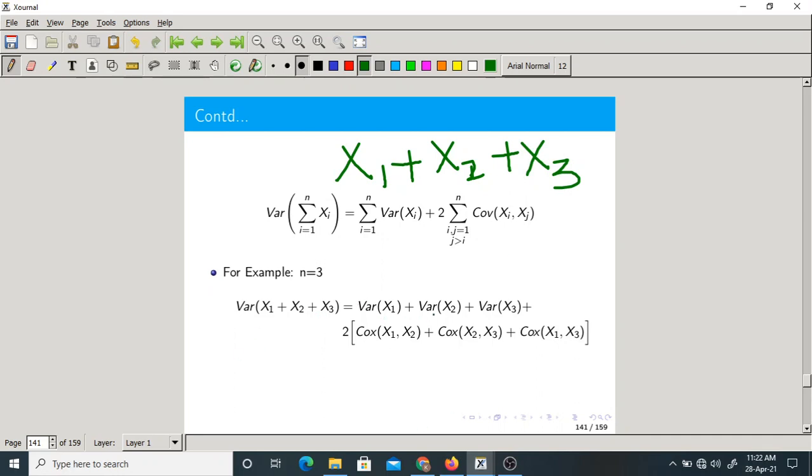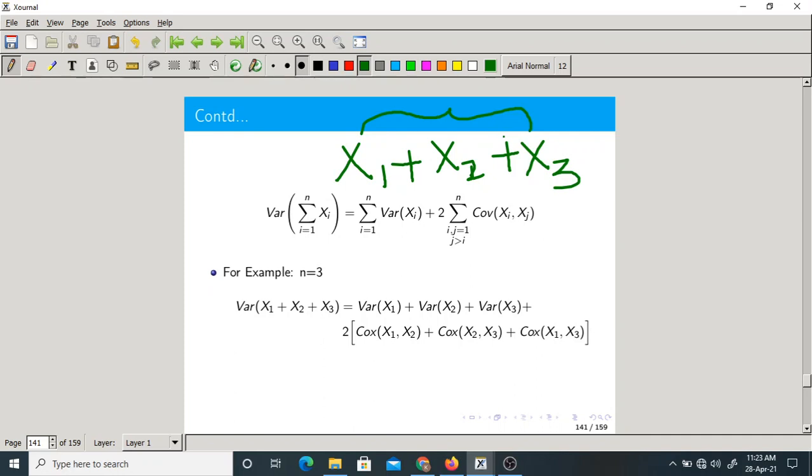Variance of x1 plus variance of x2 plus variance of x3 plus 2 into covariance of x1 x2, x1 x3 and x2 x3. All combinations of 2. Is it okay? It need not be only sum of 2 random variables, it can be sum of any number of random variables.